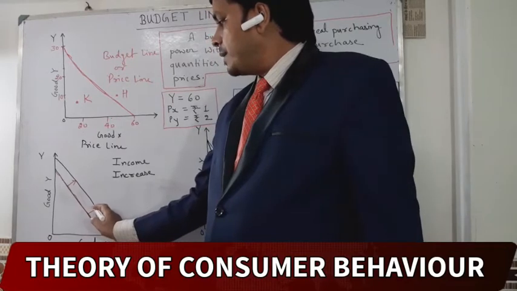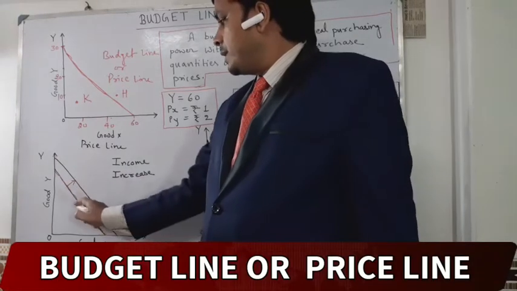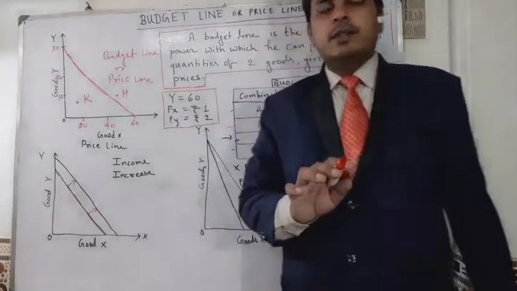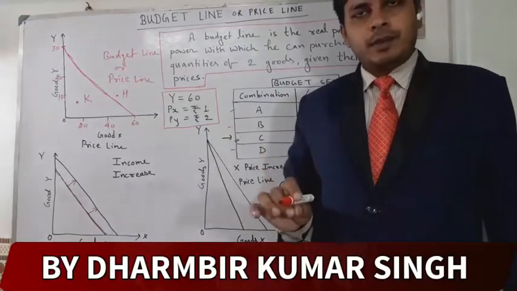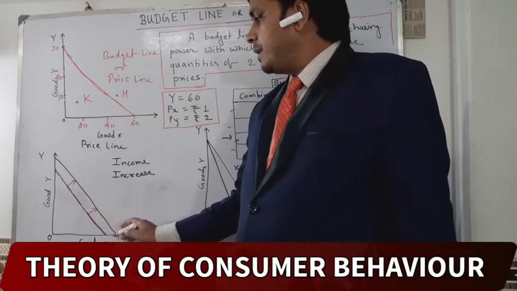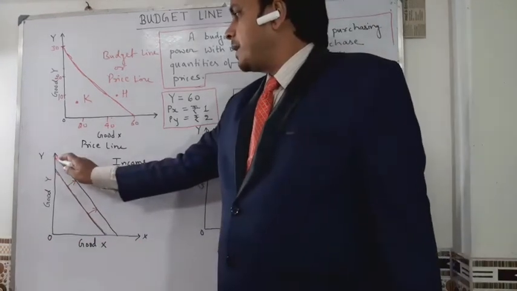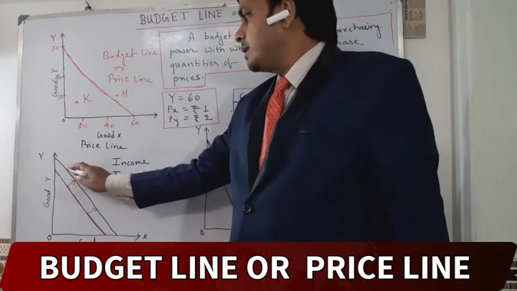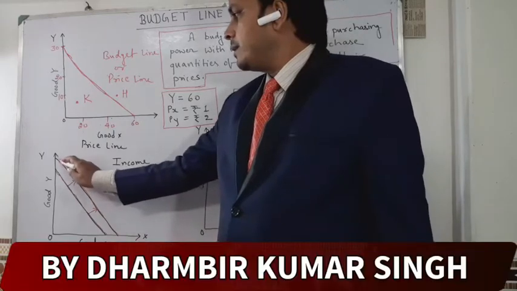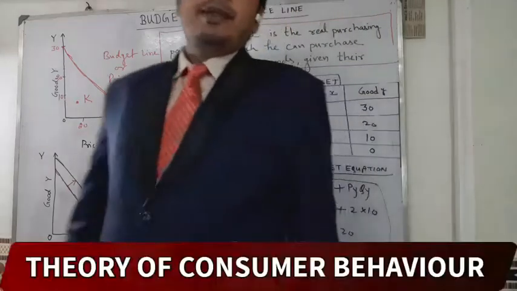Then my budget line will shift from here to here. My purchasing power increased, so I will purchase more and more quantities from the market. It was my budget line, but now my income increased from 10,000 to 1 lakh rupees, so my budget line will change. This is our new budget line. Clear? Please see it.